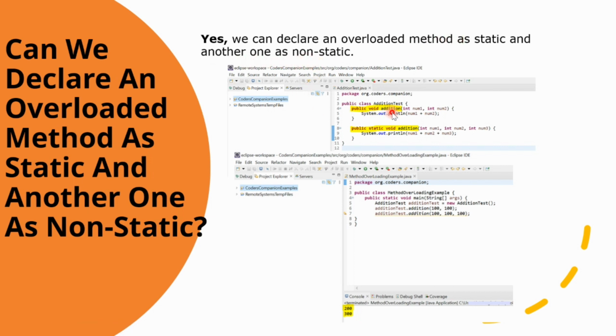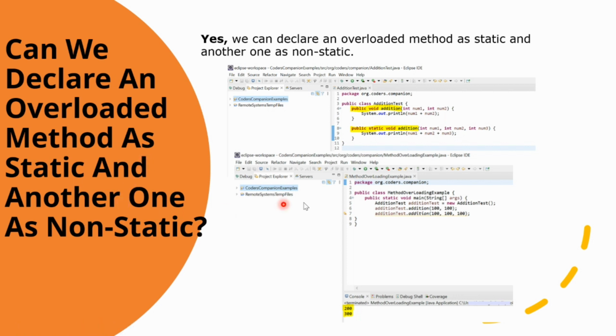See, in this example, we have two overloaded methods. One is addition and the other one is a static one. Here the addition is a non-static method and the other one is a static method. They have a different number of input parameters, so they are considered overloaded. In the non-static method, I have created two parameters, number one and number two. But the static method has three parameters: number one, number two, and number three. Hence, these are considered overloaded methods.